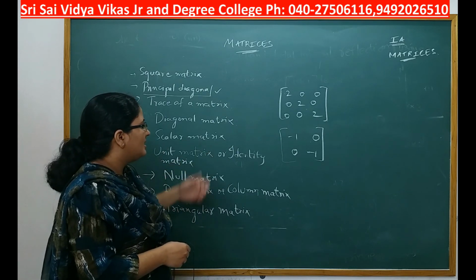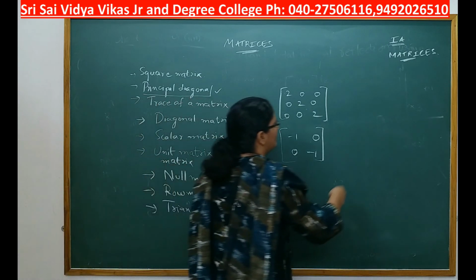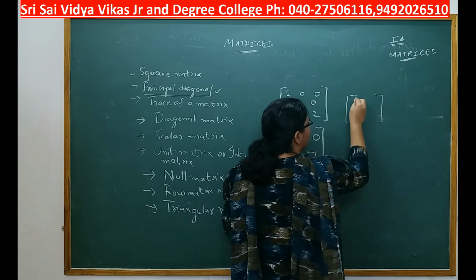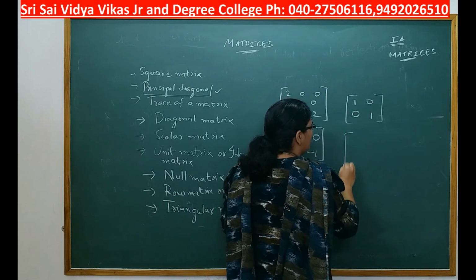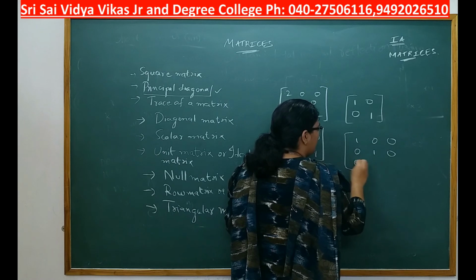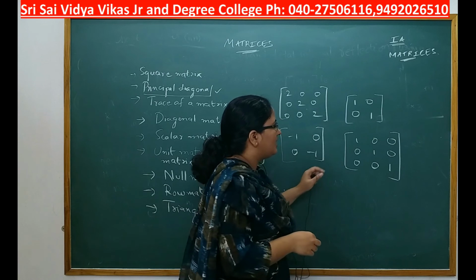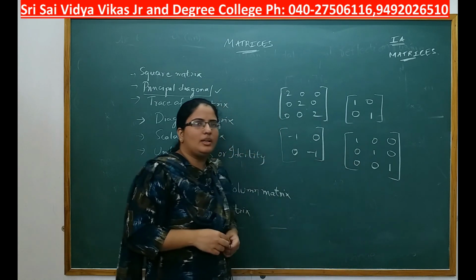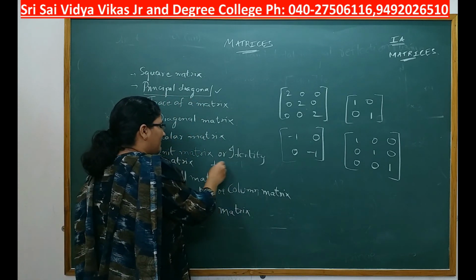Such a matrix is called a scalar matrix. Next you have unit matrix or identity matrix. Unit matrix or identity matrix is a scalar matrix in which the diagonal elements are equal to 1. It is like this: 1 0 0 1, 1 0 0, 0 1 0, 0 0 1. Here every non-diagonal element is 0 and diagonal elements are equal to 1. Such a matrix is called unit matrix or identity matrix. It is denoted by I.